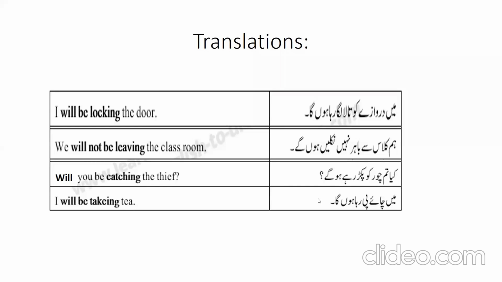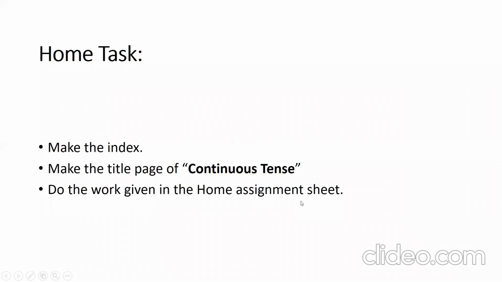Okay. "मैं चाय पी रहा हूँगा." This is a simple affirmative sentence of future continuous tense. I will be taking tea. So we have discussed the structures and we have also discussed the translations of present, past and future continuous tense. We have discussed the different forms of sentence like affirmative, negative and interrogative. If you have any confusion, you may ask.